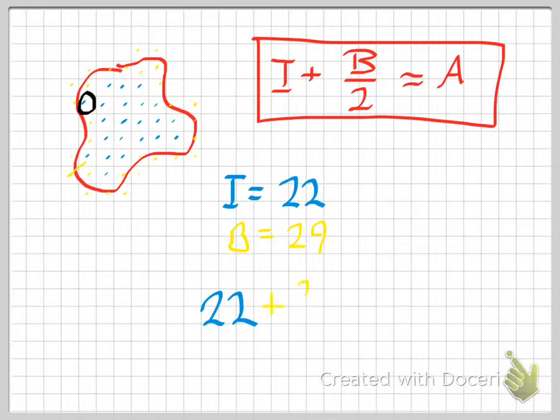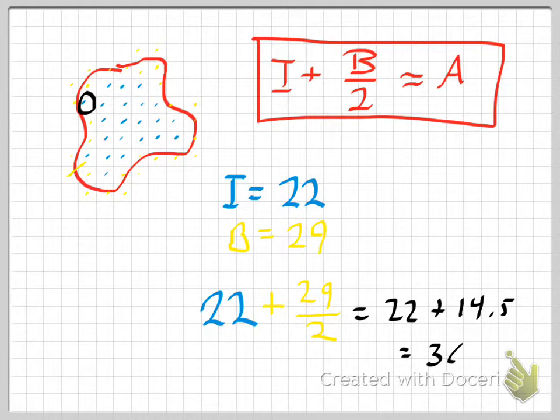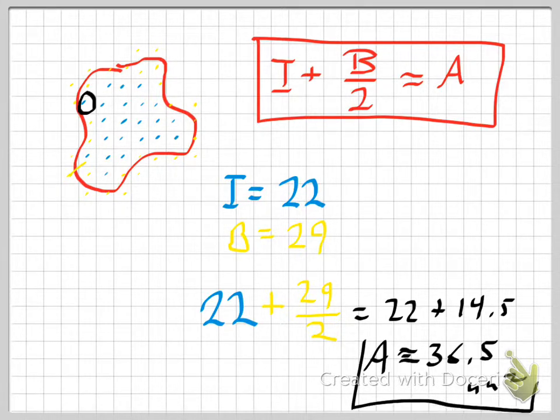And we're going to take half of those numbers and add that up. So this is going to equal 22 plus 14 and a half, and that'll equal 36.5. And again, I don't really know what these squares are, but we'll say units squared, and that would be the approximate. Now, I should put a wavy equals here. Let me erase that. Let's make this a wavy equals.